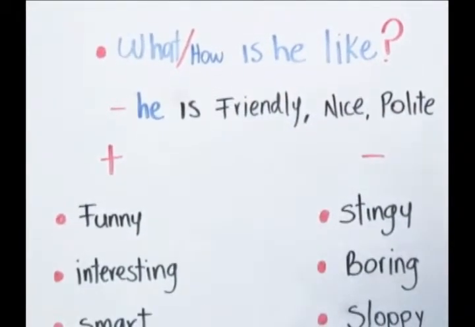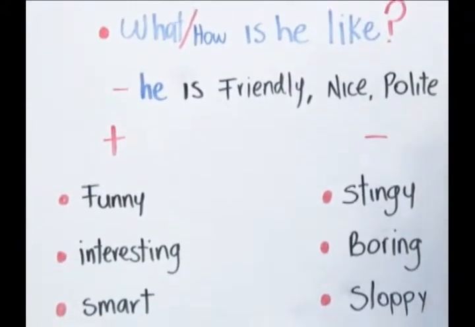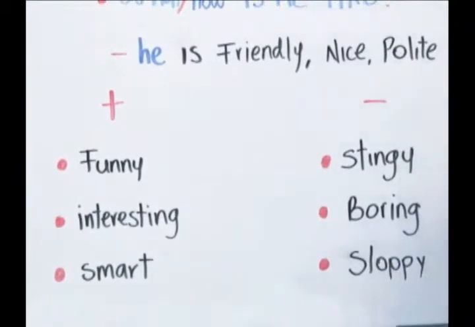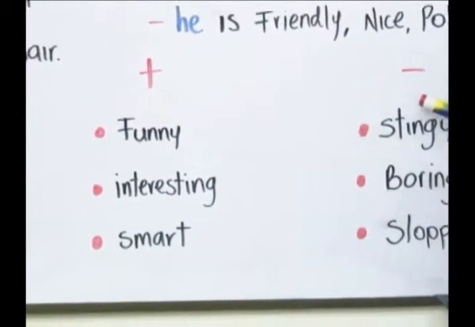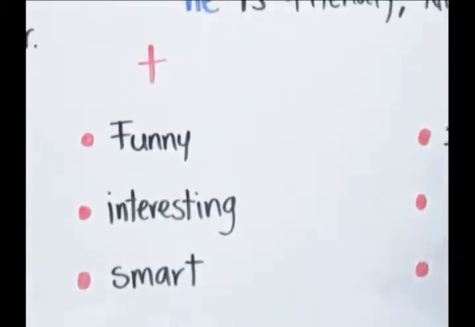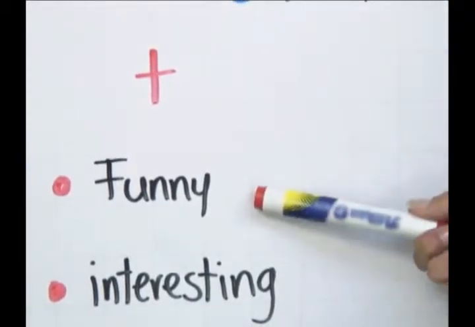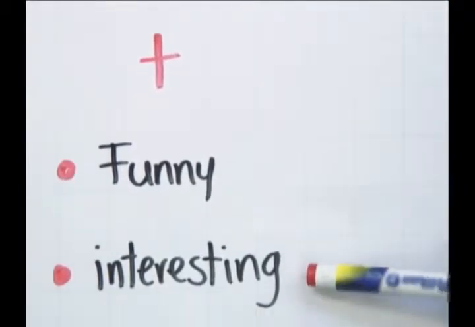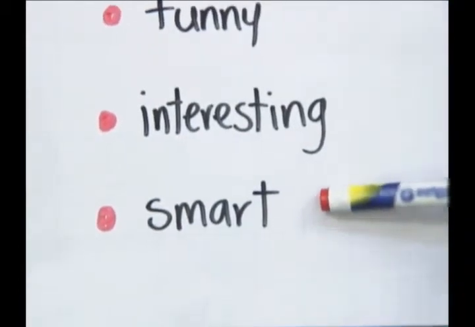And we describe things that we can't see. So it's not possible to see, you have to meet someone. The characteristics can be positive or negative. For example, in positive we have some examples. If someone is funny, if someone is interesting, or if someone is smart or very intelligent.